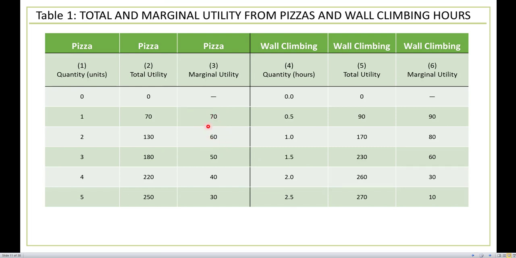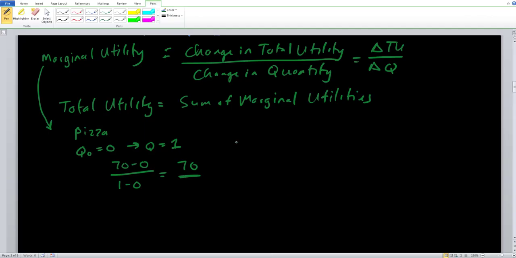How do we get this 60 right here? We go ahead and use the same exact methodology, except now we take a look at when we go from 1 unit of pizza to 2 units of pizza. Our total utility went from 70 units to 130 units, so we take the difference between these numbers right here and divide them through.